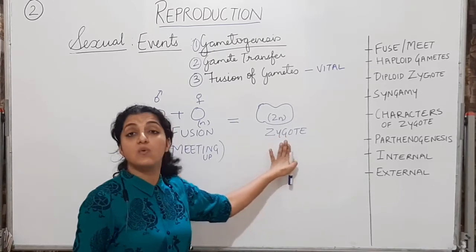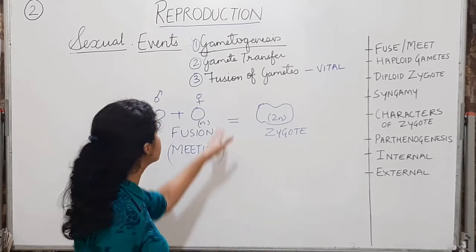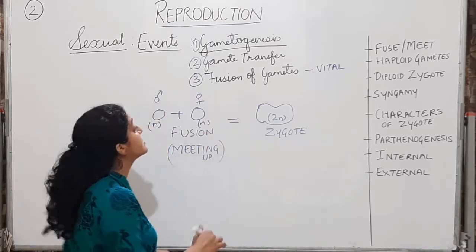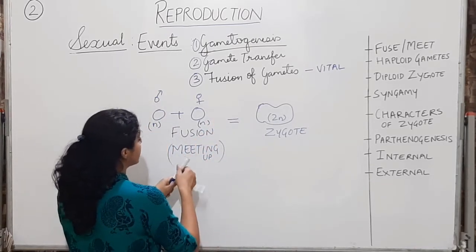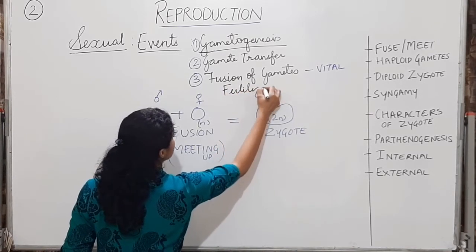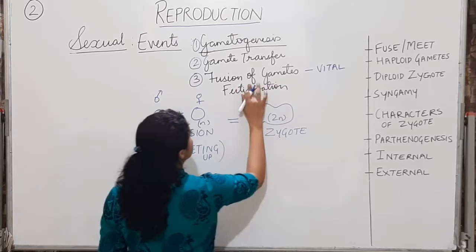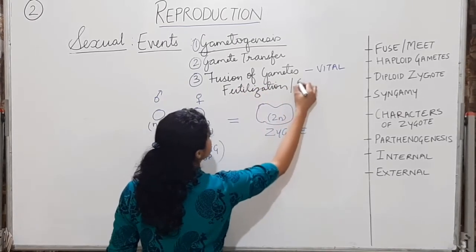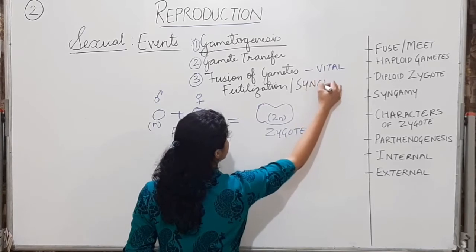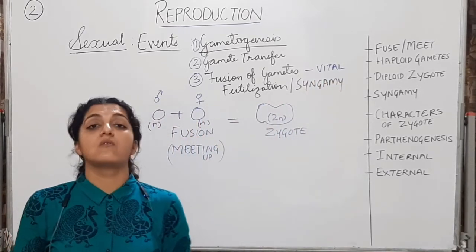It is the link which is going to carry your generation forward. So fertilization, the fusion of gametes, also called as syngamy.